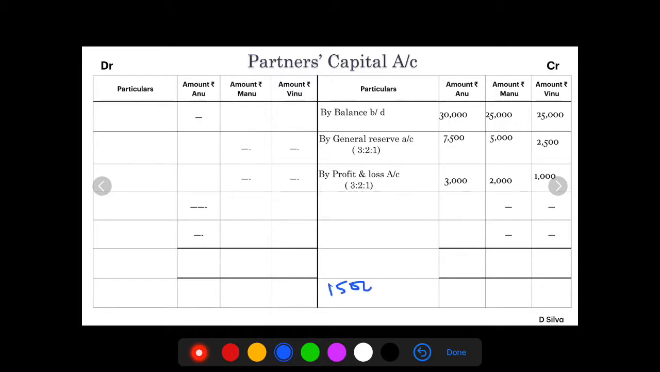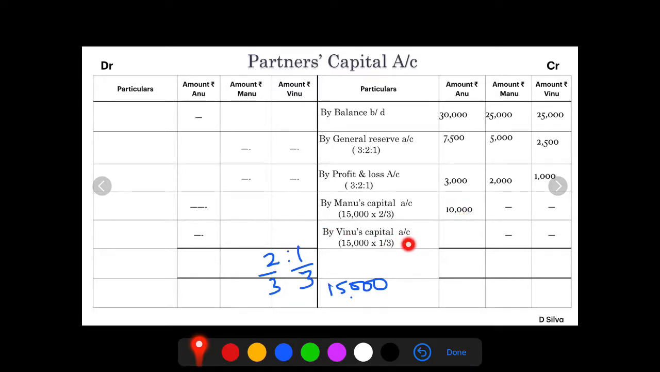So what is Anu's share of goodwill? It is rupees 15,000. What is the gain ratio of the partners? It is 2:1. Nothing but 2 by 3 to 1 by 3. So how do we write this? The creation of goodwill without opening or showing the goodwill account is written as by Manu's capital account. Manu's share of goodwill is 15,000. Manu's profit sharing ratio is 2 by 3. Written in the amount column as rupees 10,000.